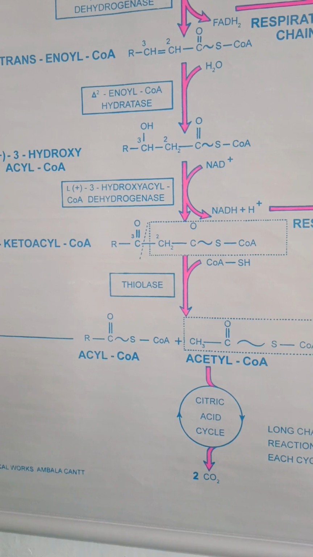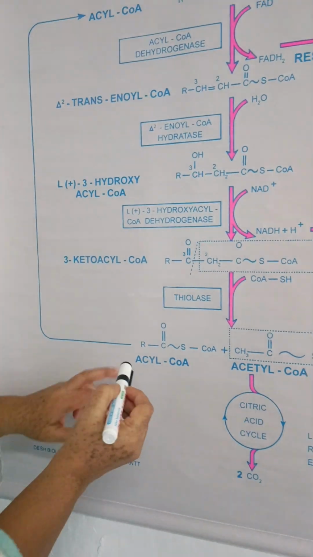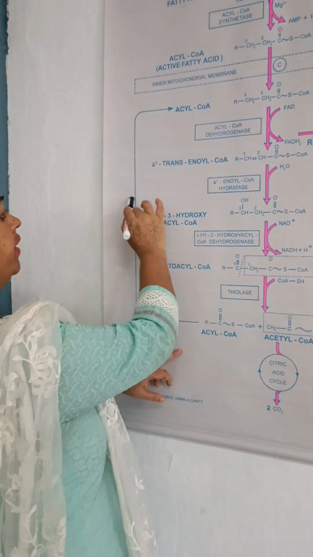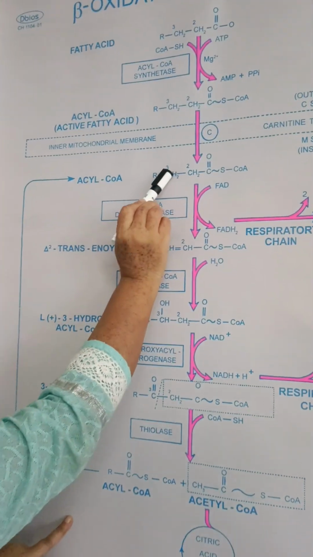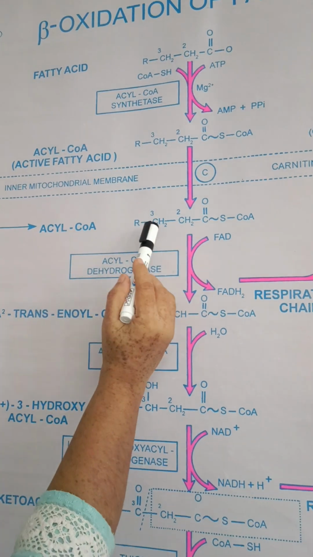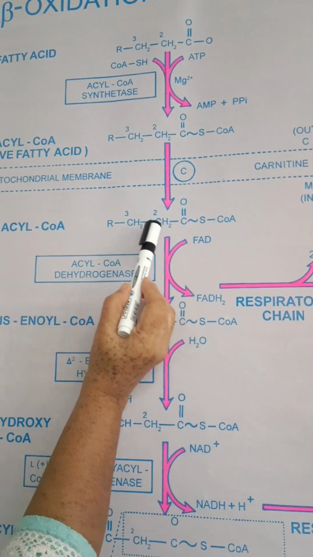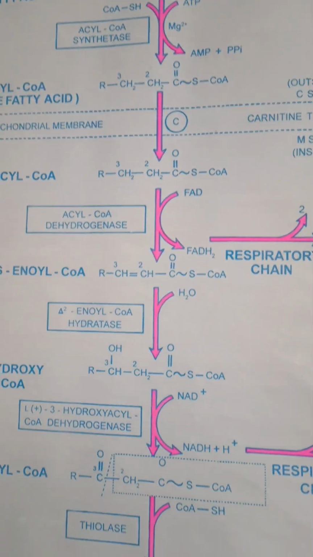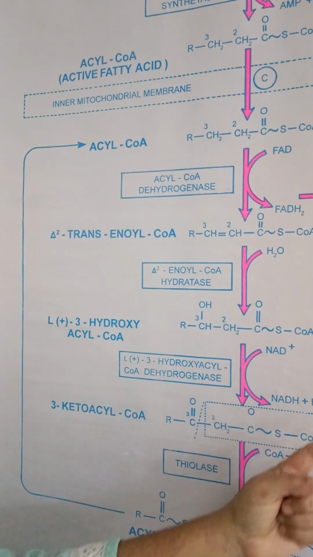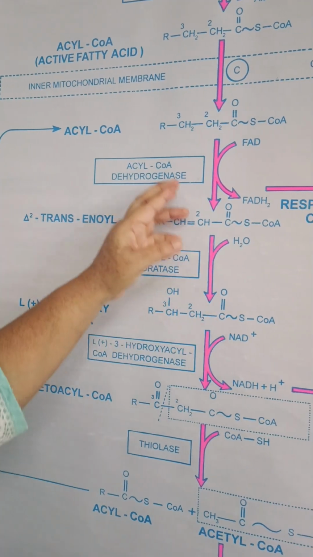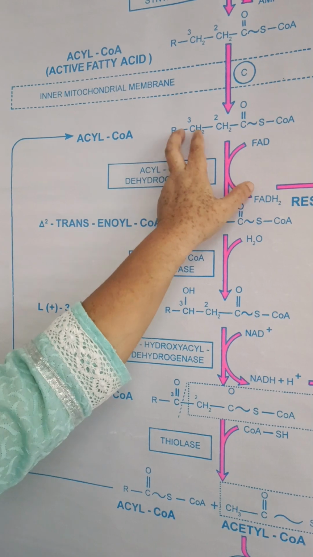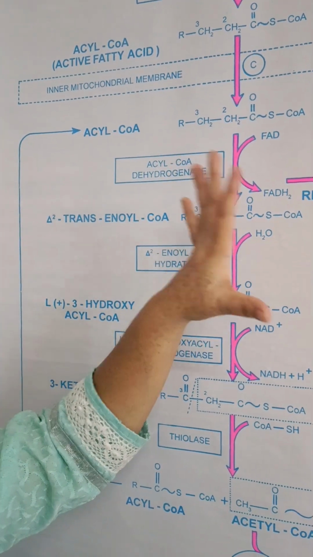Just remember this point, this is a very important point. When this acyl coenzyme A is re-entering the second step of beta oxidation, there is a shortage of 2 carbon molecules. So it will keep on repeating this cycle until there is removal of 2 carbon molecules in every cycle.